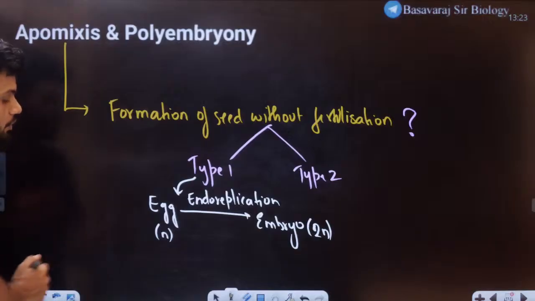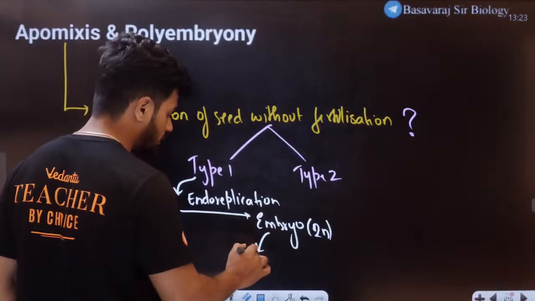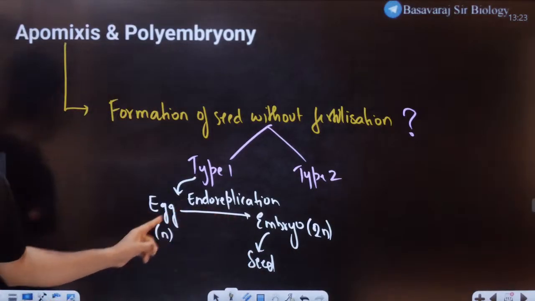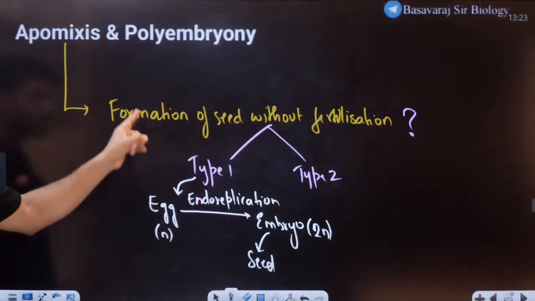That embryo will develop eventually and form the seed. So without fertilization we can get seed. That is called type 1, endoreplication apomixis.